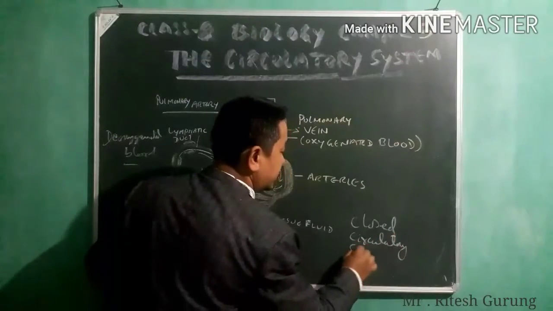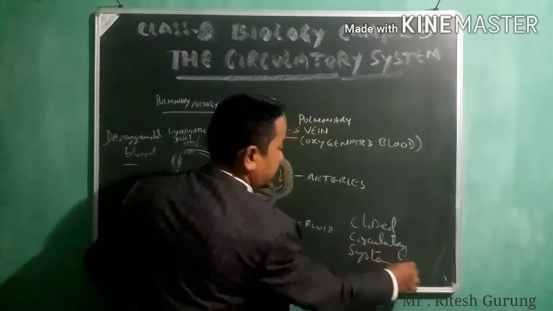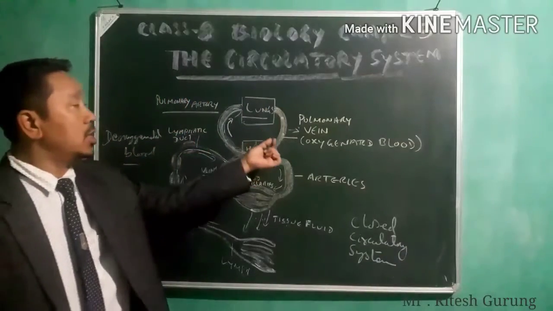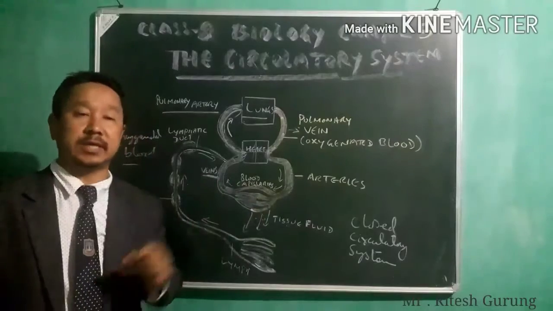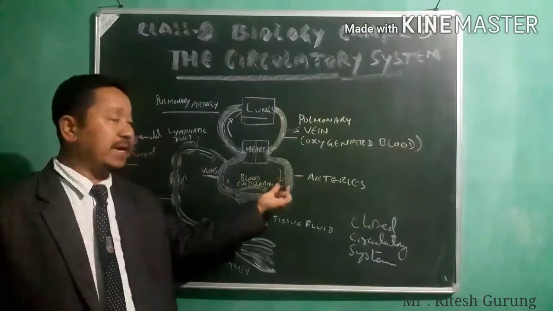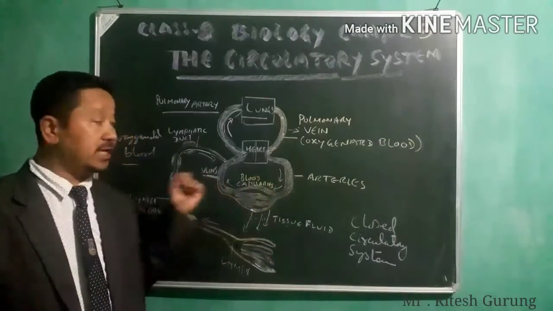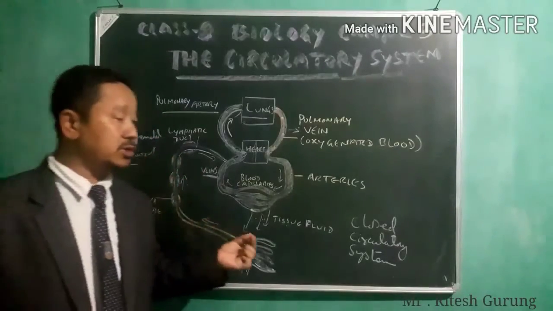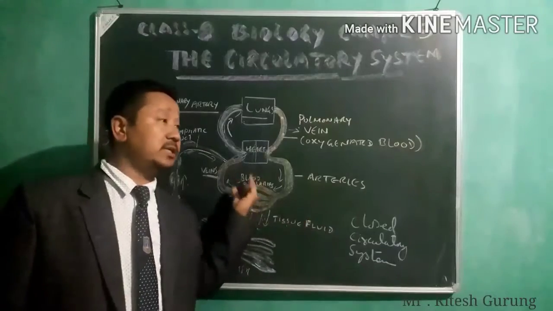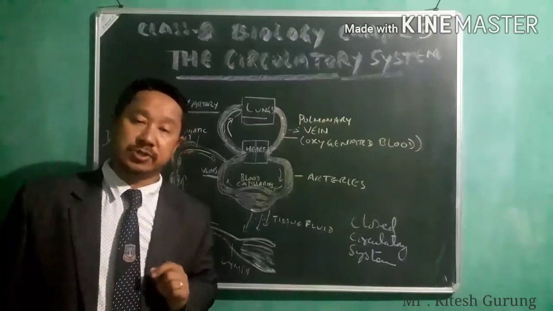Closed circulatory system, since it is flowing through closed vessels, pipe-like vessels through which the blood flows and through which the lymph flows. Since it all flows through such closed pipe-like structures, the system itself is called closed circulatory system.